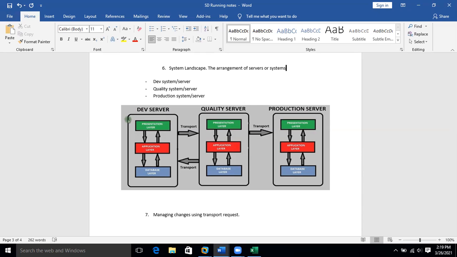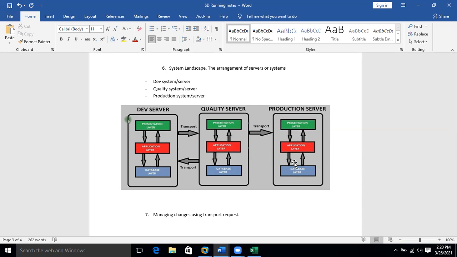For the Google company to manage this application, they will have 3 servers: development server, quality server, production server. As a user, I log in to the production server because this production server is the real-time transactions server, the real business happening server.